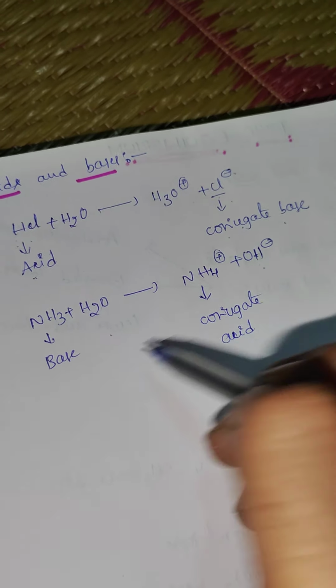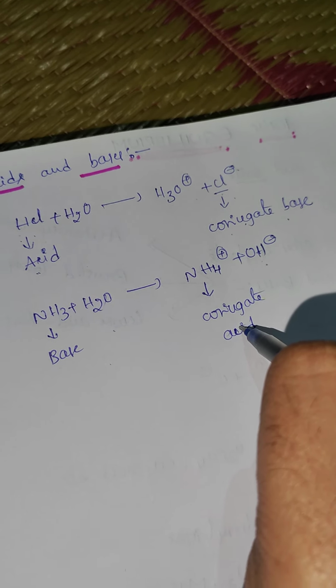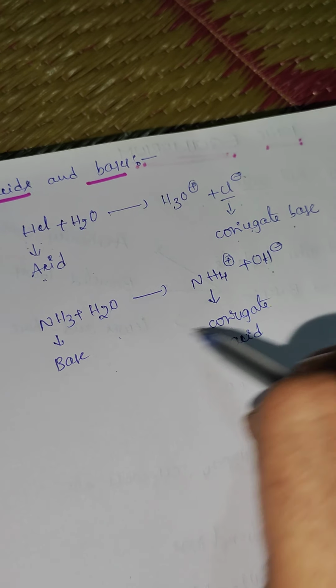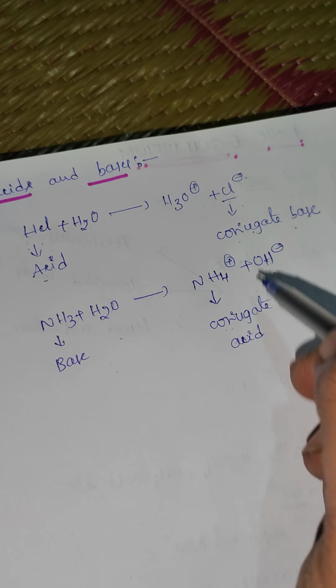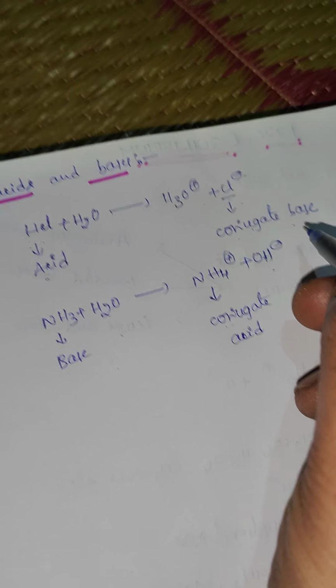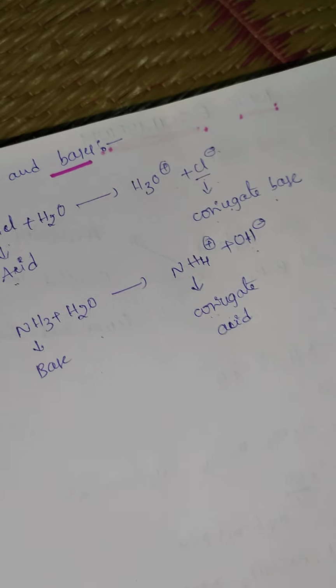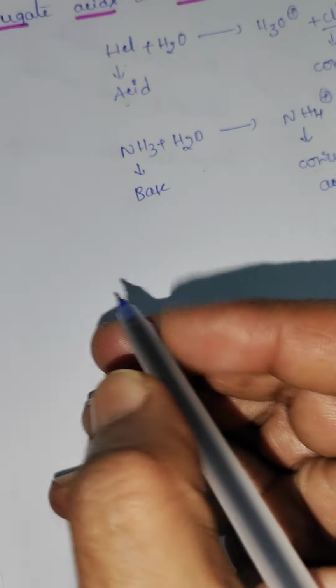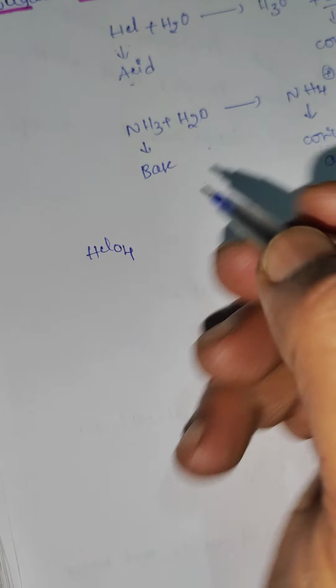Differing by one proton, we call it a conjugate pair, either conjugate acid or conjugate base. Let us see some examples of conjugate acid-base pairs. First, HClO4, perchloric acid, differs by one H+ ion.